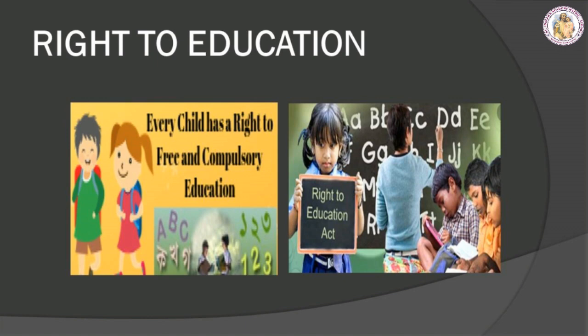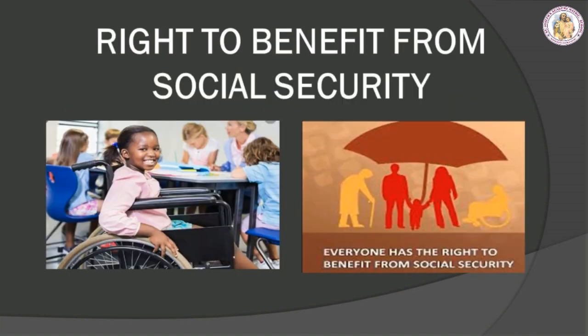Right to education. The Right to Education Act is an act of the Parliament of India enacted in 2009 for free and compulsory education for children from 6 to 14 years of age, as under Article 21A of the Constitution. Right to benefit from social security. Children should get financial support from the country when their parents or guardians are unable to provide them with a good standard of living by themselves due to any illness, disability, or old age.